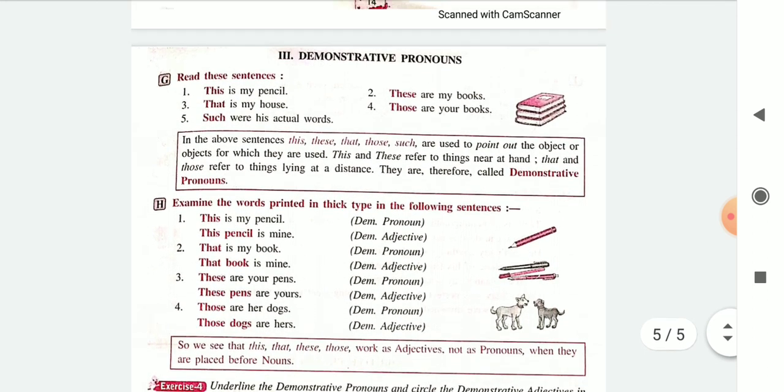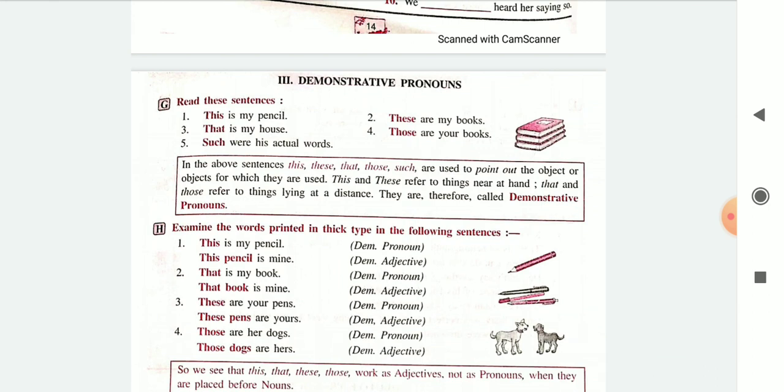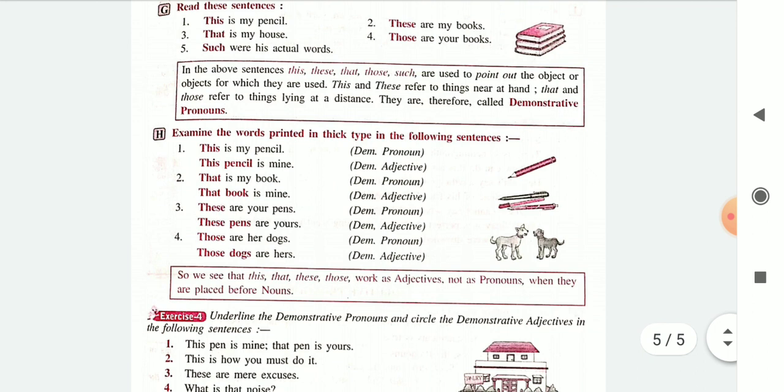So for demonstratives, only 5 main words you have to remember, and the sentences begin with those 5 main words: this, that, these, those, and such. But more important is the difference between demonstrative pronoun and demonstrative adjective. So please don't mix up the two.